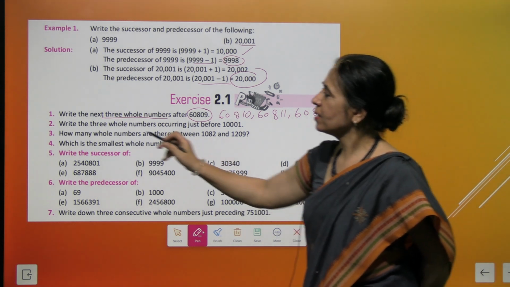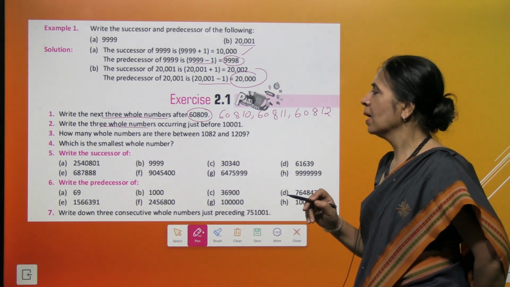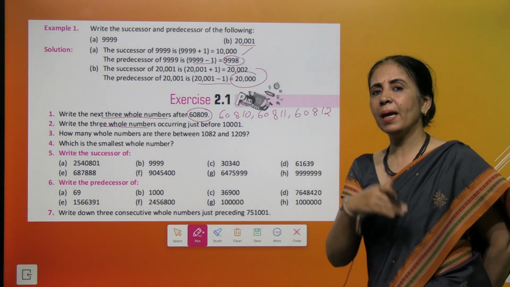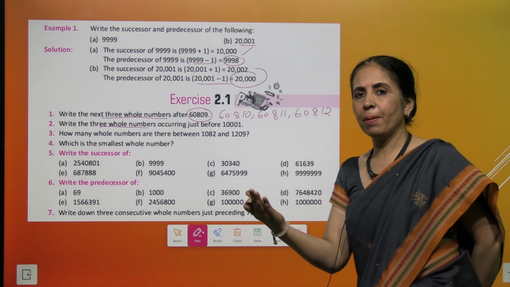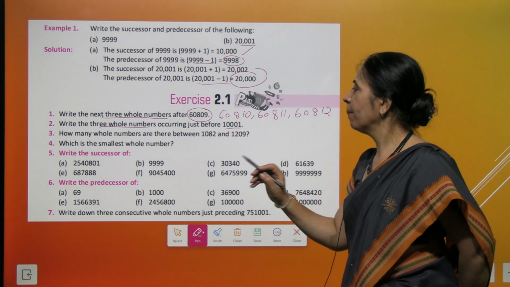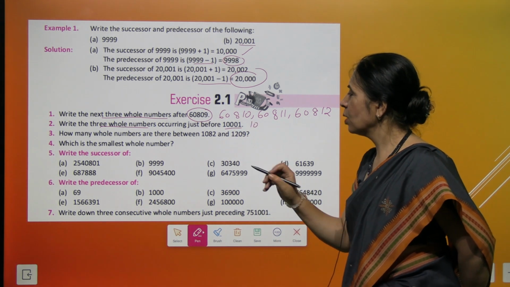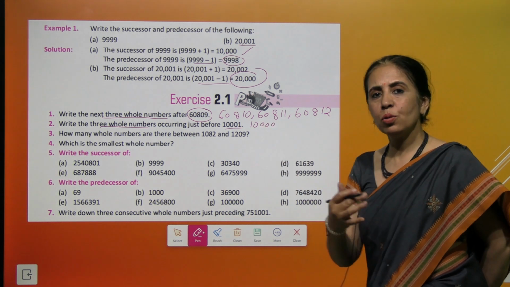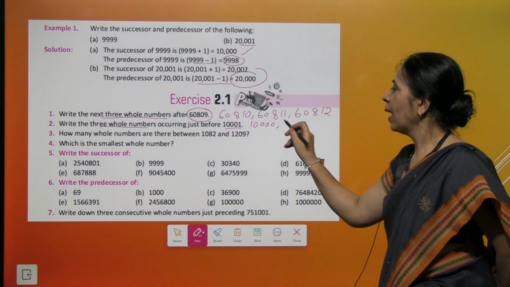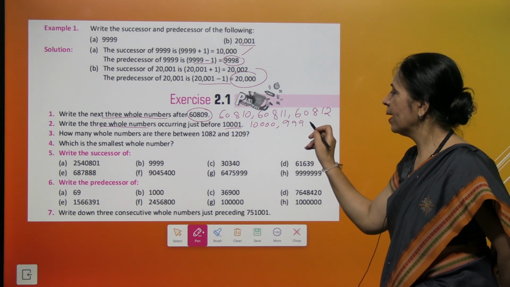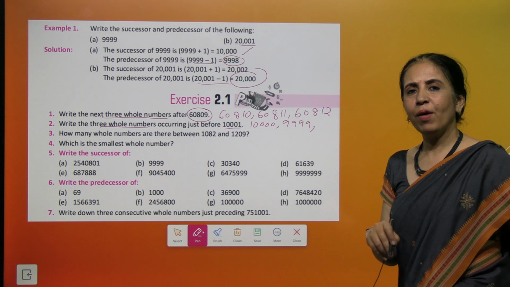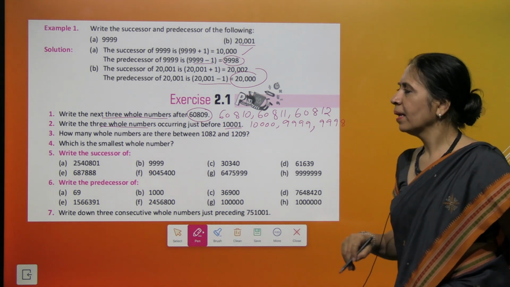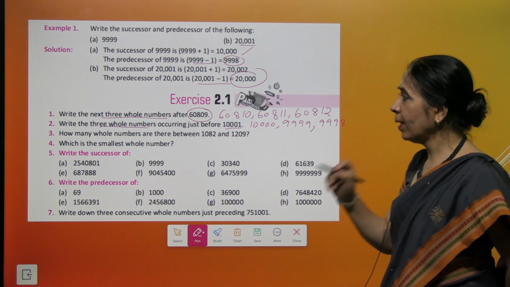Yes. And next is write 3 whole numbers occurring just before. जब just before आता है मतलब एक नंबर पहले फिर एक नंबर पहले, तो इससे पहले क्या नंबर आएगा? This is 10,001, तो हमने लिखा 10,000 और 10,000 से छोटा नंबर होगा 9,999 and one more less will be 9,998. Got it? Next question.